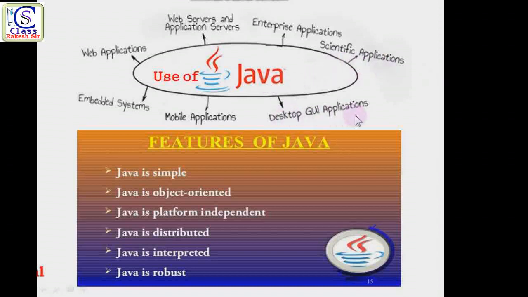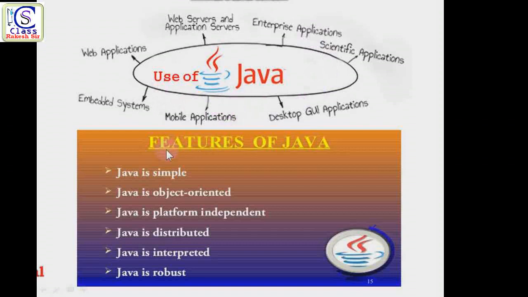Desktop GUI applications means the different software you use on your computer desktop. Mobile applications means mobile apps. Embedded systems means hardware related software. So these are the different areas of applications or software that can be developed with Java.